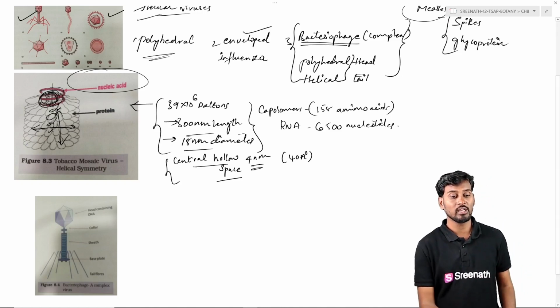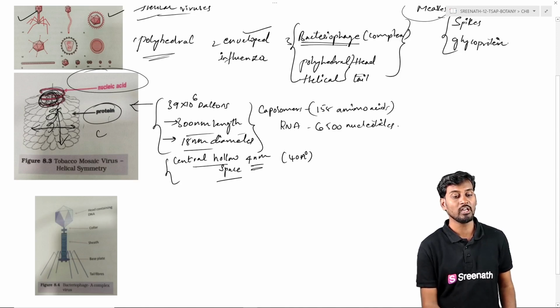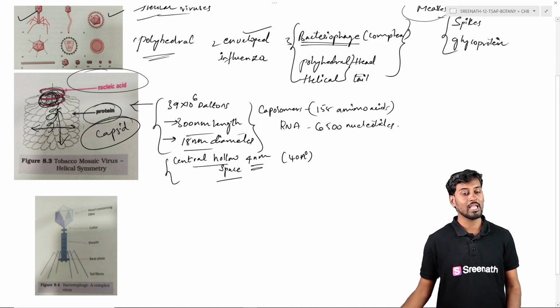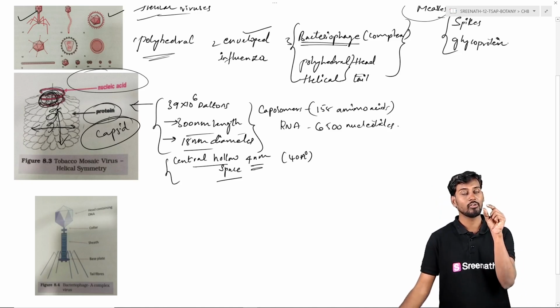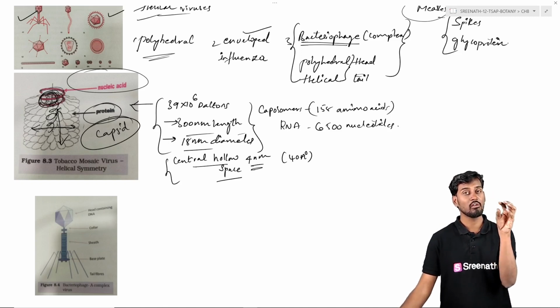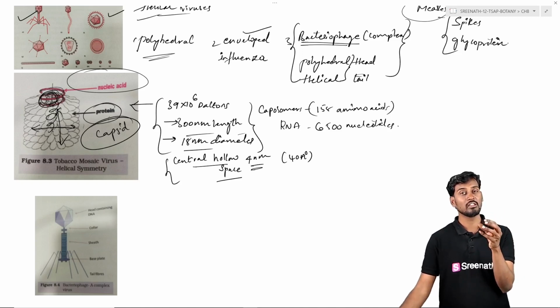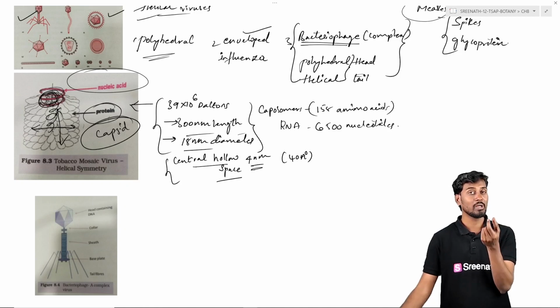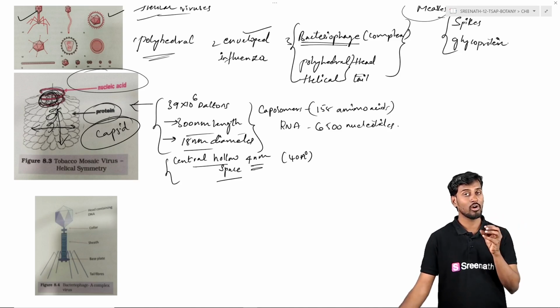Another thing is that we can see small units here, which are generally called protein. This protein can also be called the capsid layer. Proteins are nothing but the capsid. So a single capsid of the virus is generally made up of multiple subunits. One protein or one capsid consists of multiple subunits, which are called capsomers. Each subunit is called a capsomer. Those multiple capsomers, the protein units, are arranged in a helical format or helical way.